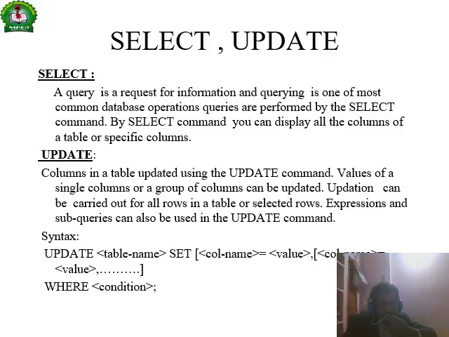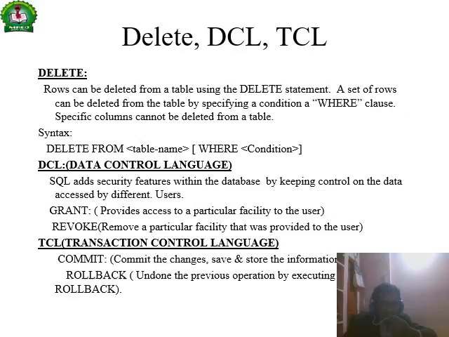So select is a command used for retrieving the information from the table, displaying all columns in the table or specific rows, right? The update command is used to update the information in the table. So UPDATE table name SET column value, column value, and column to another value, like that. The syntax includes the WHERE condition being satisfied. And delete is a command used for deleting the information in the table, right?